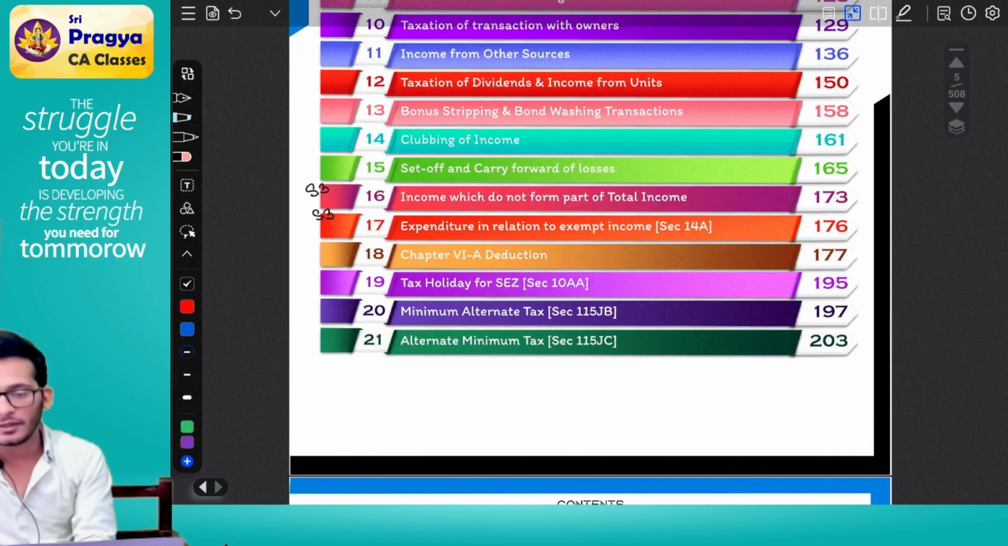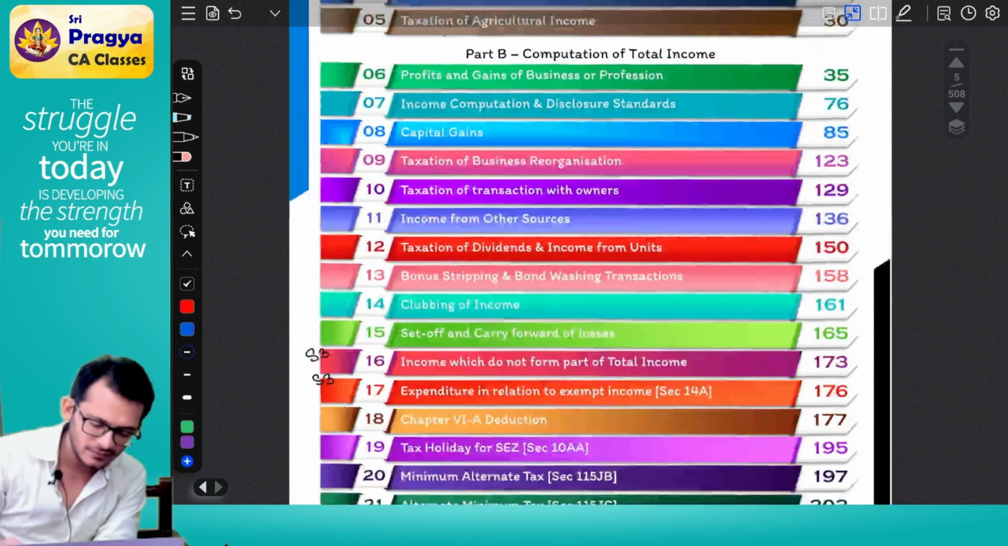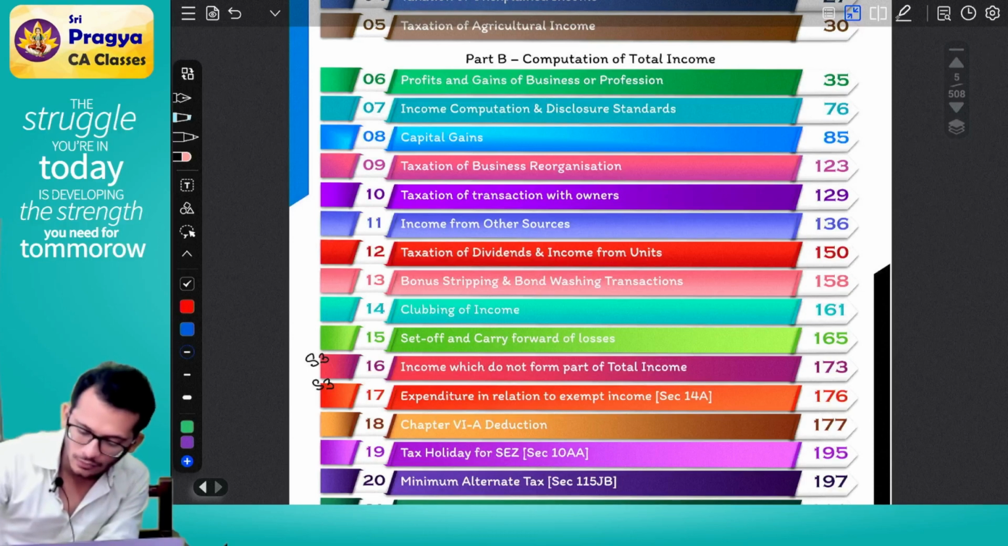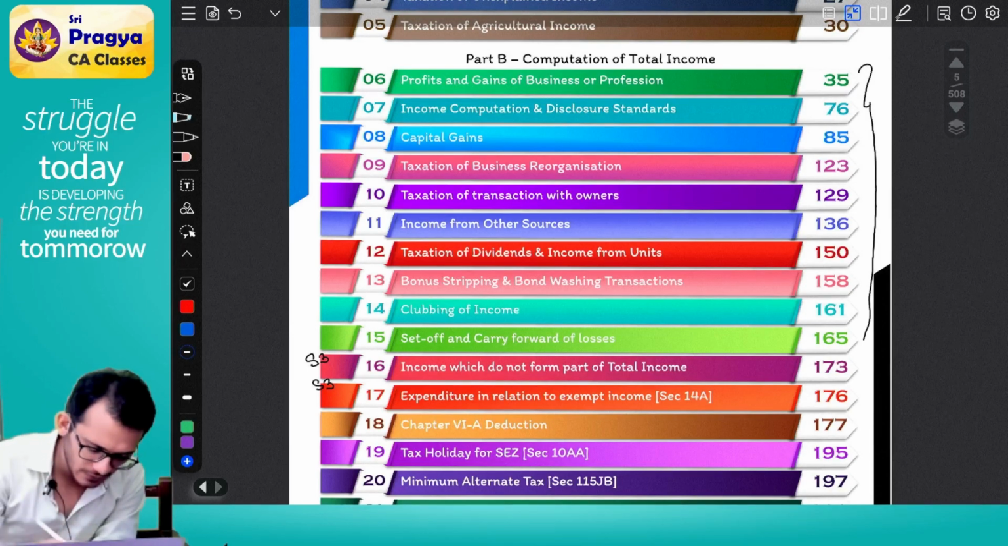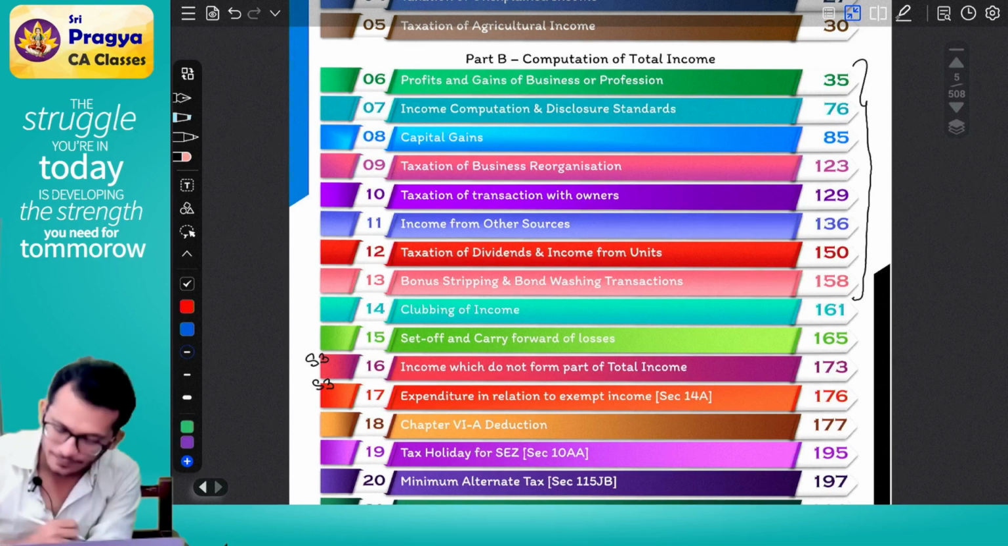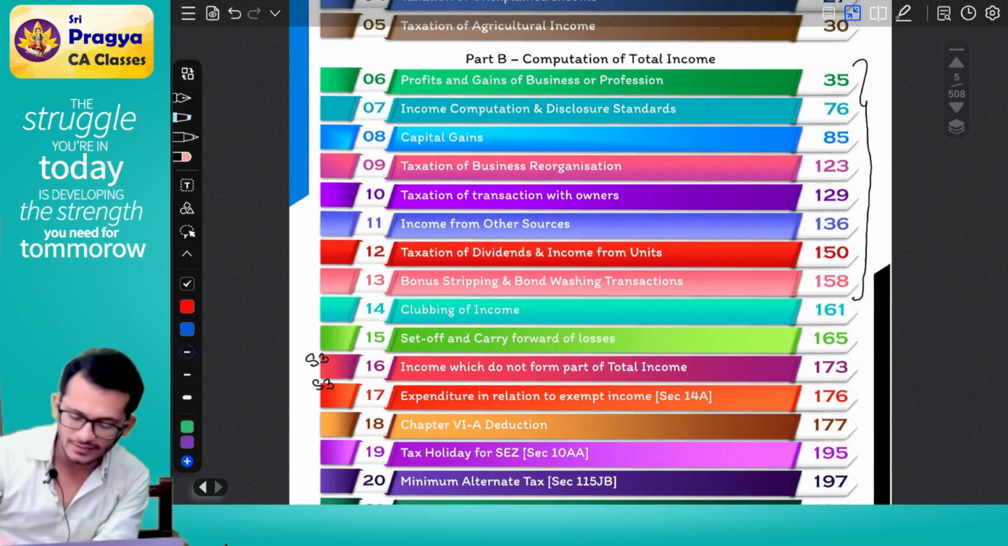Income which does not form part of total income. Done. Next, step number 2, classifying the income into 5 heads. The whole first part is classifying your income into 5 heads. Till where will it come, Rahul? It will come till 158.